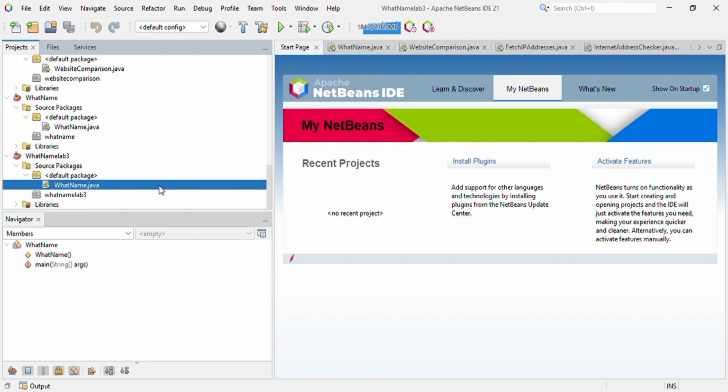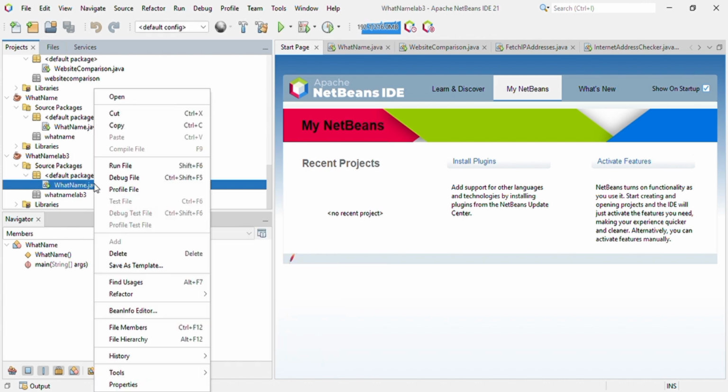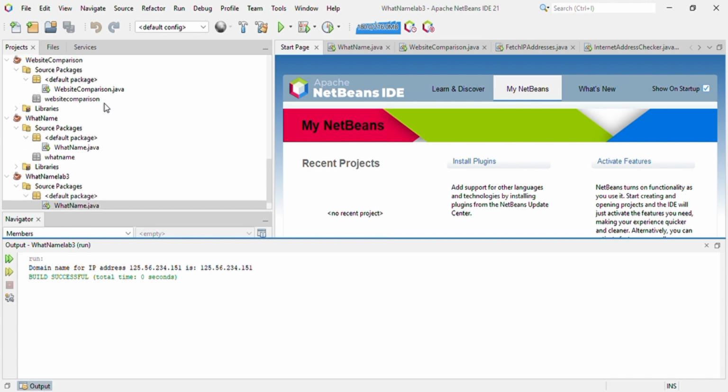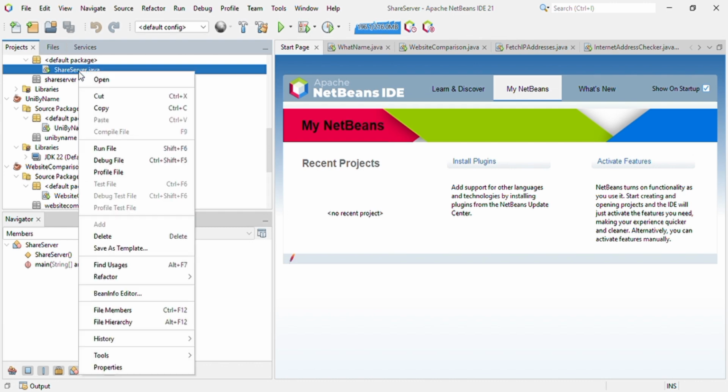The next task is to write a Java program to find out and print out whether they are the same website. So let's go to share server. Share server, run file. So this is the output. They are the same website, built successfully.